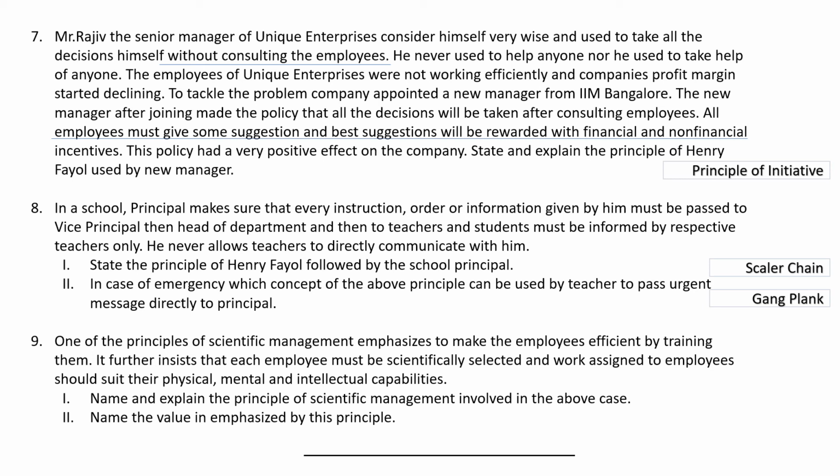Question number 9. One of the principles of scientific management emphasizes to make employees efficient by training them. It further insists that the employees must be scientifically selected and work assigned to employees should suit their physical, mental, and intellectual capability. So here, we are supposed to find out one principle of scientific management. So this is development of worker to the greatest efficiency.